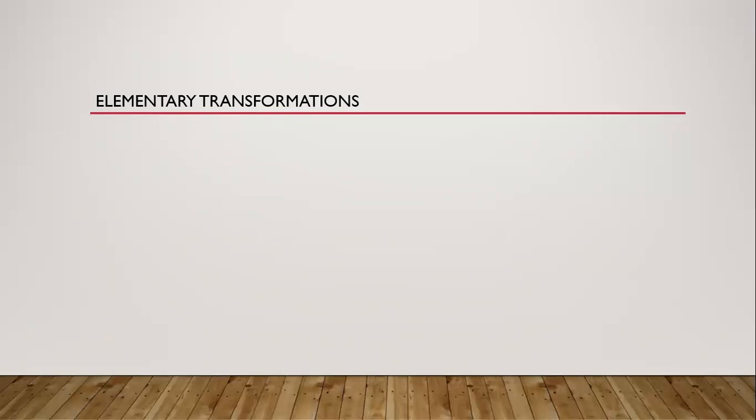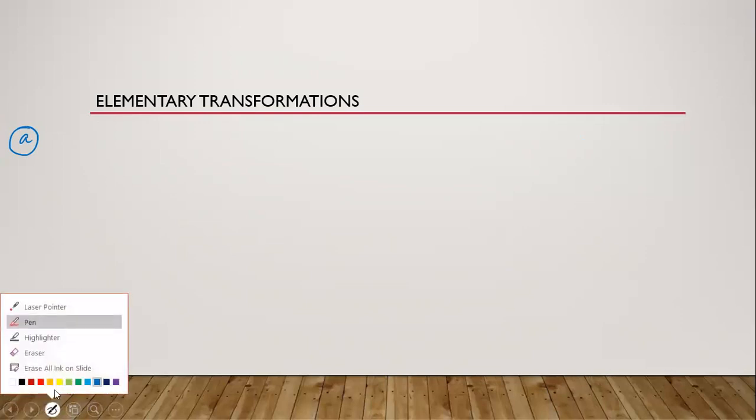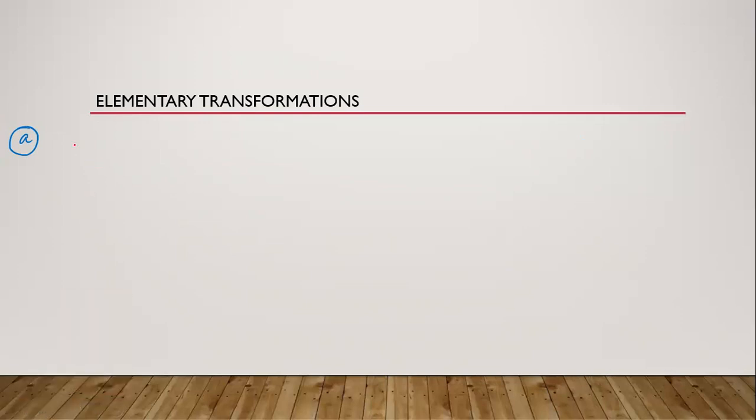So there are basically three transformations. First is the interchange of any two ith and jth rows.